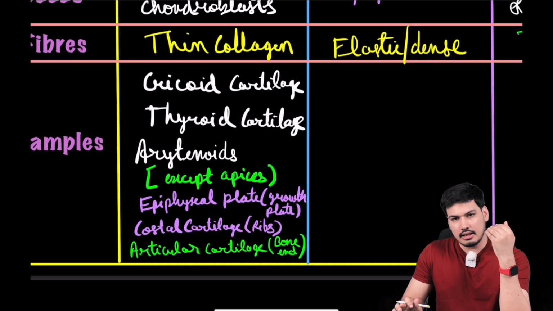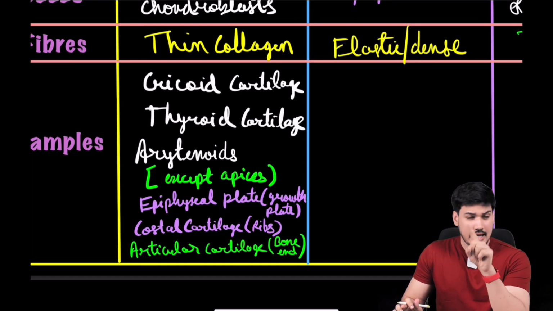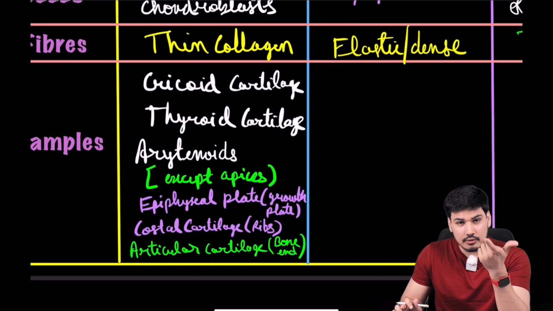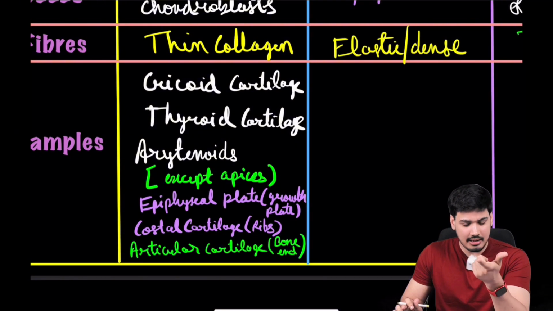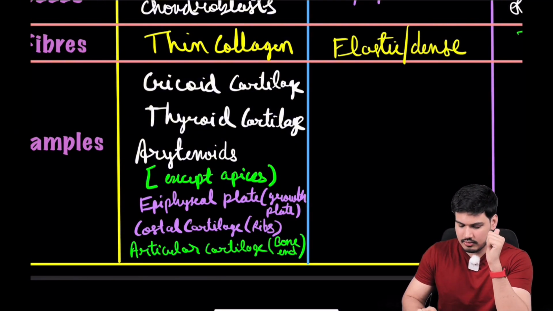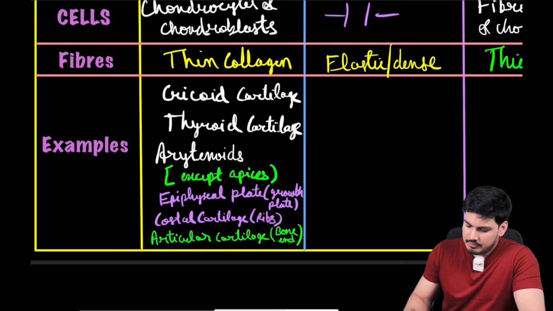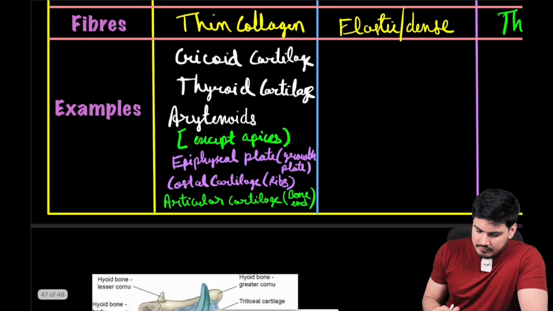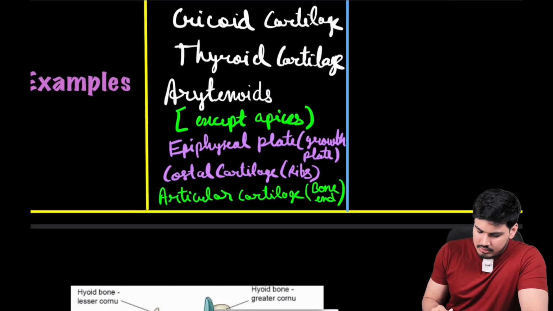So cricoid cartilage, thyroid cartilage, arytenoid cartilage, except the apices, growth plate, very important, growth plate is having hyaline cartilage, and your articular cartilage is also having hyaline cartilage. Understood? सबको समझ में आ गया है ना? Especially if they mention it also, but not that important.